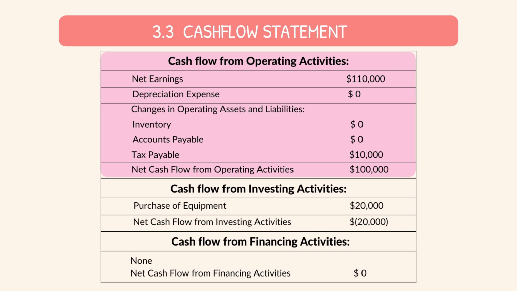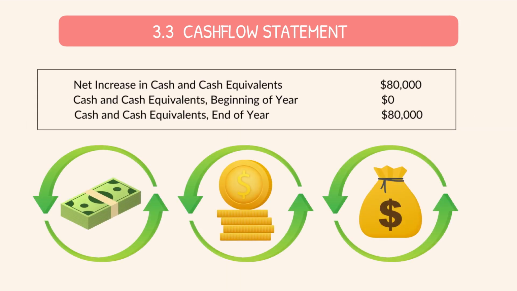Moving on to the cash flow from investing activities, we can see that the company purchased equipment worth $20,000 during the year. This resulted in a net cash flow from investing activities of negative $20,000. Finally, there was no cash flow from financing activities. In terms of the net increase in cash, the company had a net increase of $80,000. The cash at the beginning of the year was $0, and at the end of the year, it was $80,000.